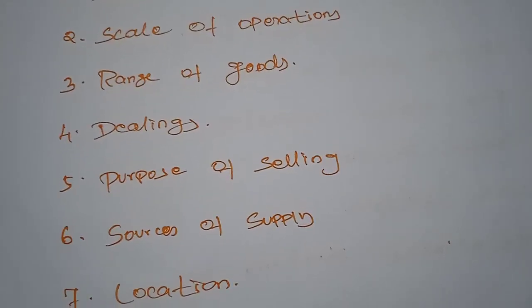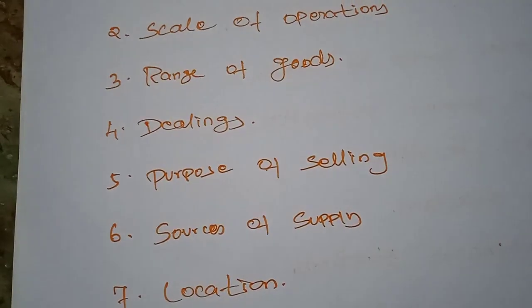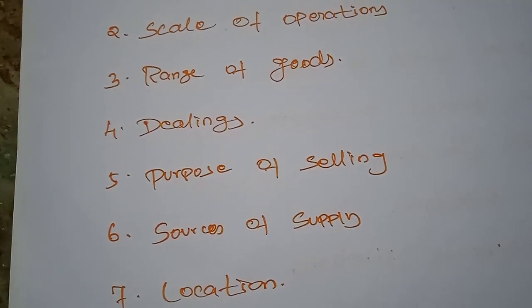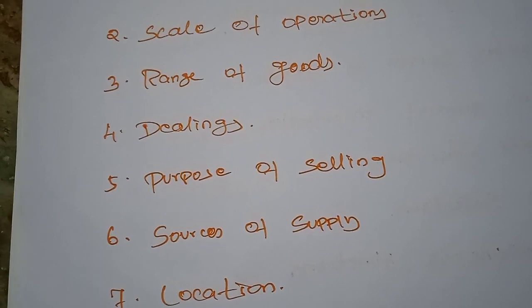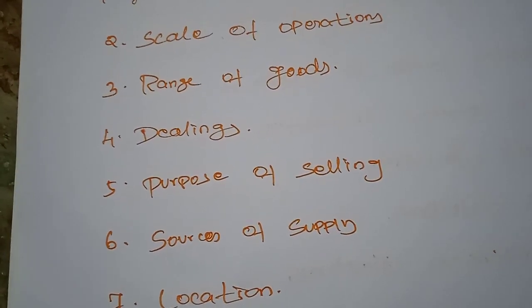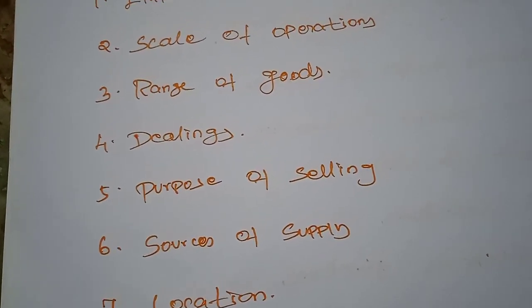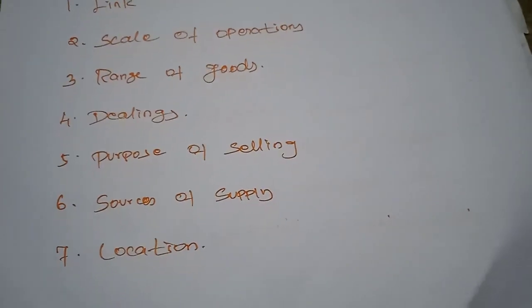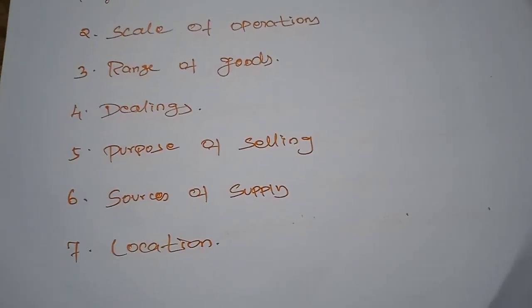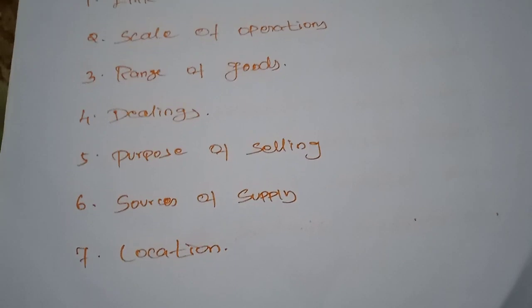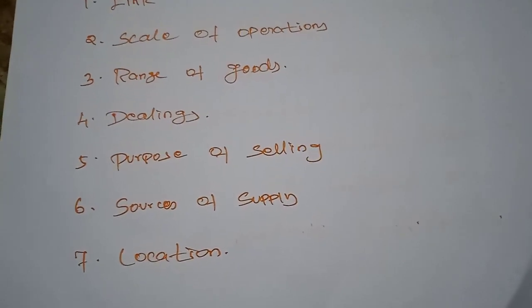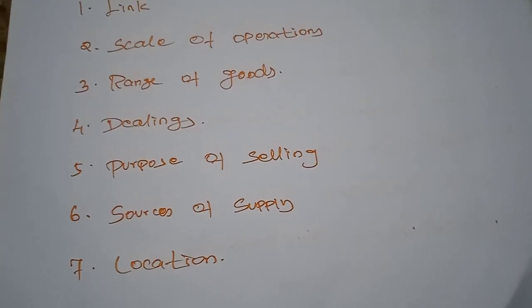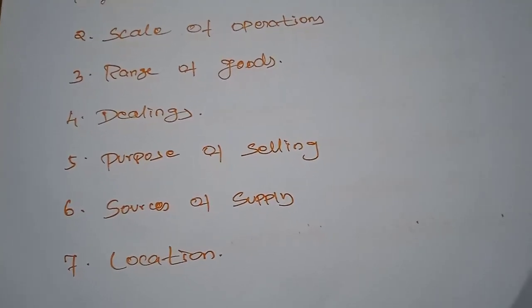Next, dealings. A wholesaler generally sells goods to retailers on credit, but the retailer usually sells goods to the end consumers on a cash basis. Sometimes the retailer also provides a credit system, but not to all. Mostly the retailer sells the goods on cash, but the wholesaler sells the goods to the retailer mostly on credit.